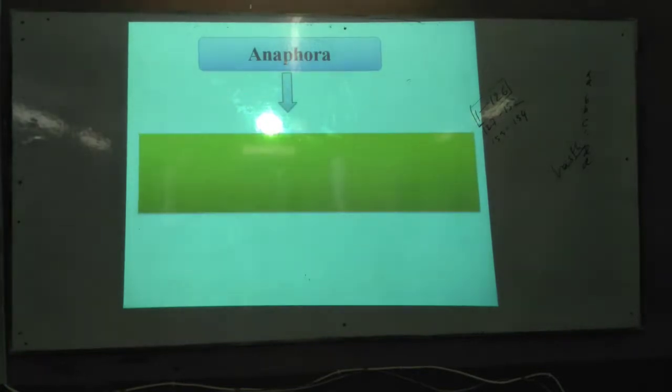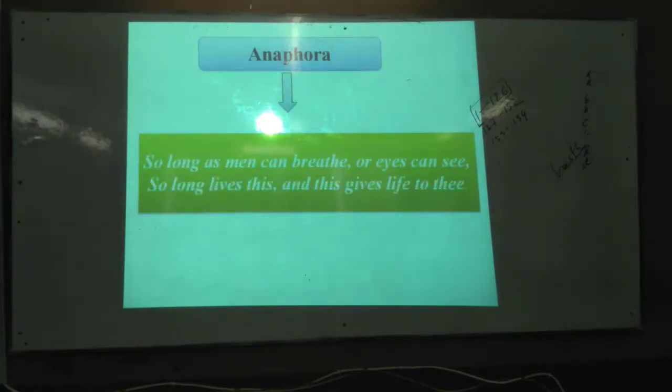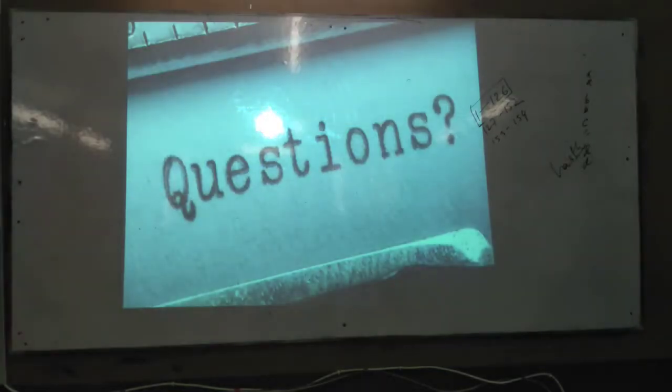Anaphora, I have already mentioned what an anaphora is. So you have seen that the last two lines we can say are an anaphora, because the structure started with the words so long as. Okay. So thank you.